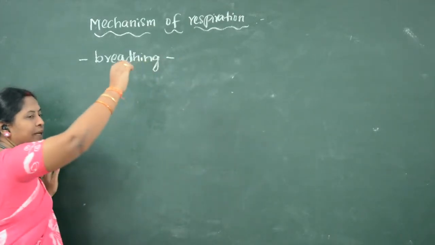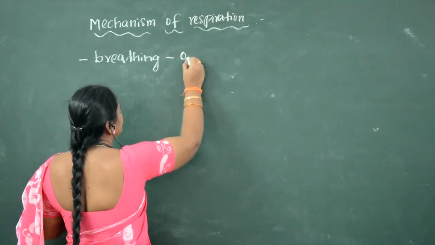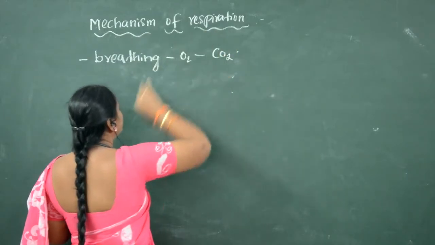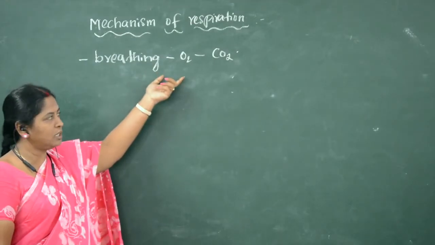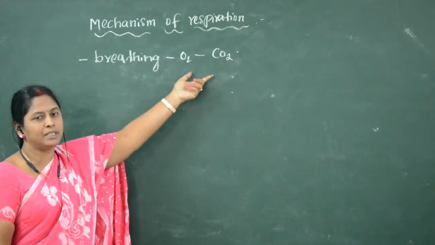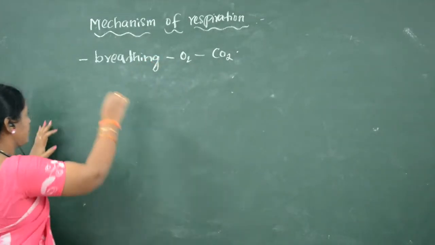What is meant by breathing? Oxygen getting in and carbon dioxide coming out is called breathing. So breathing in oxygen and giving out carbon dioxide is called breathing. So breathing is the first step in respiration.